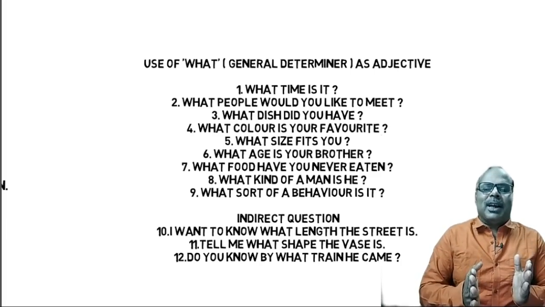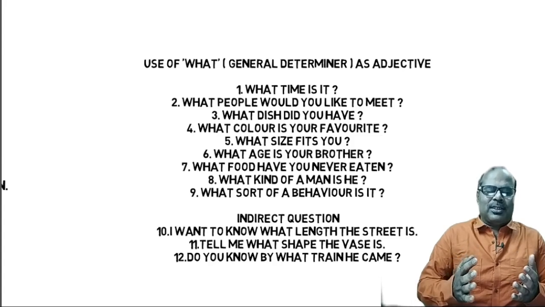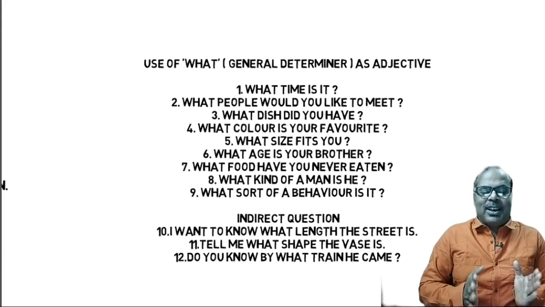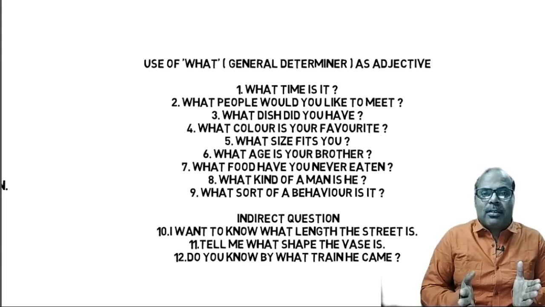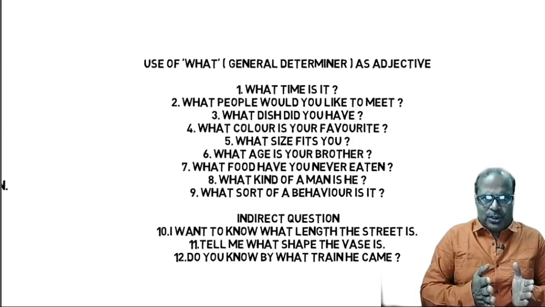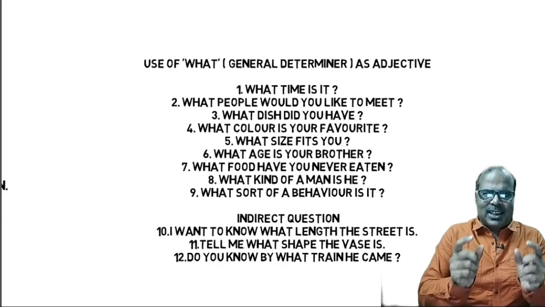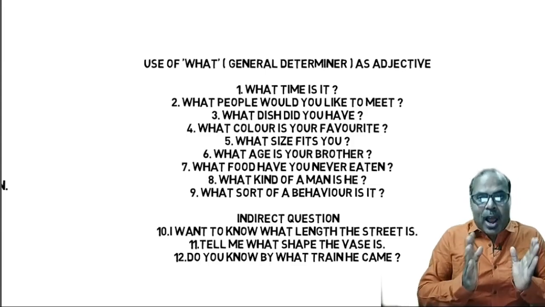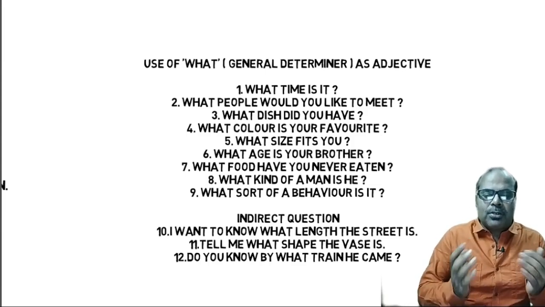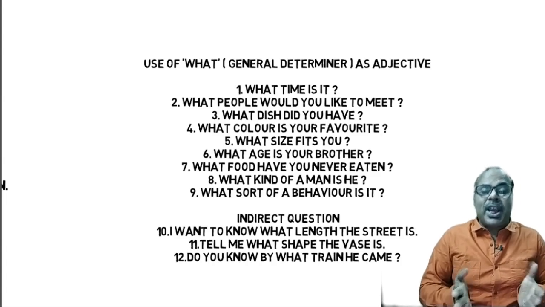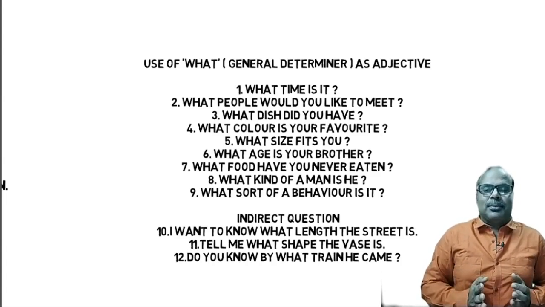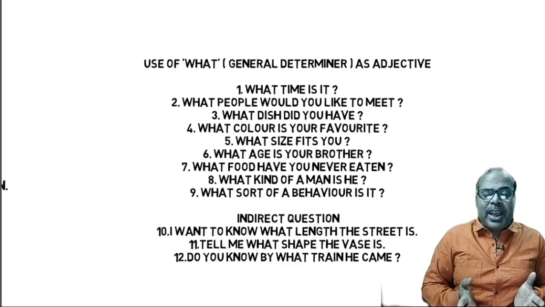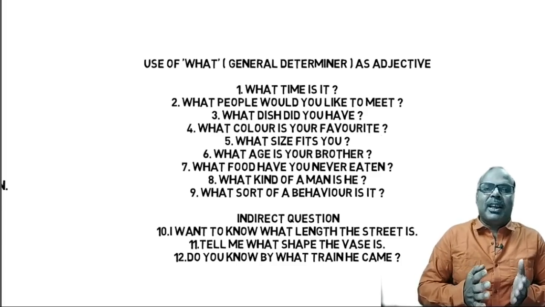But there are some indirect questions also. These were direct questions. Number 10, I want to know what length the street is. If I split this sentence into two, what is the length of the street? I want to know this. So I want to know what length the street is. Tell me what shape the vase is. Do you know by what train he came? So all these are indirect questions.